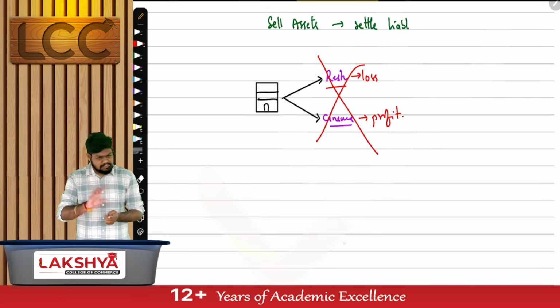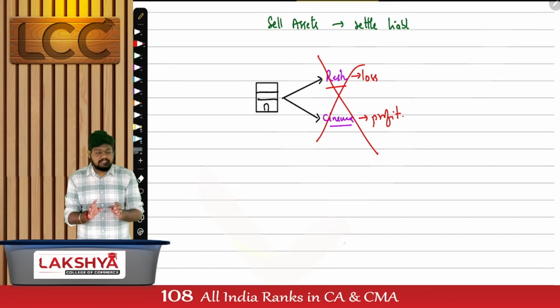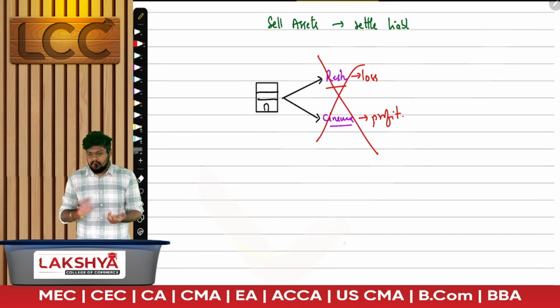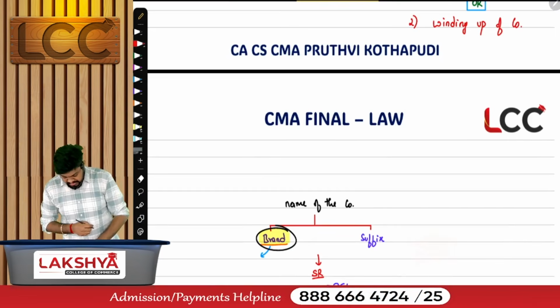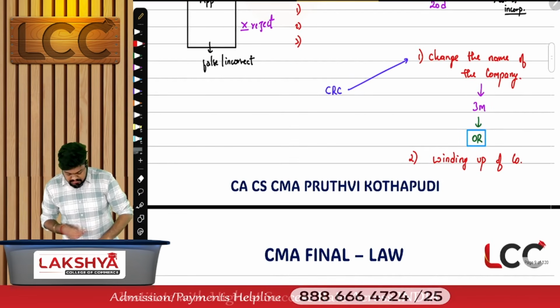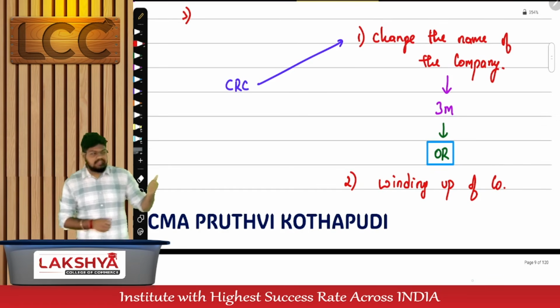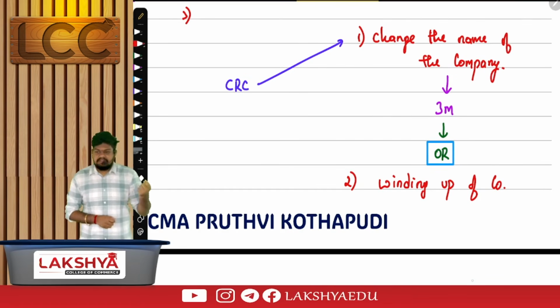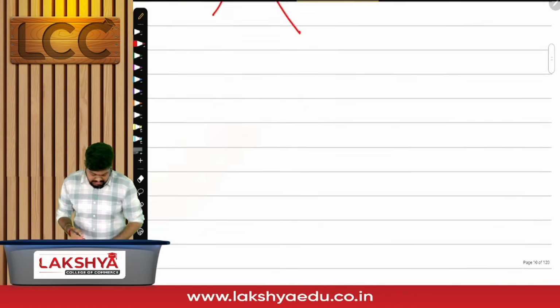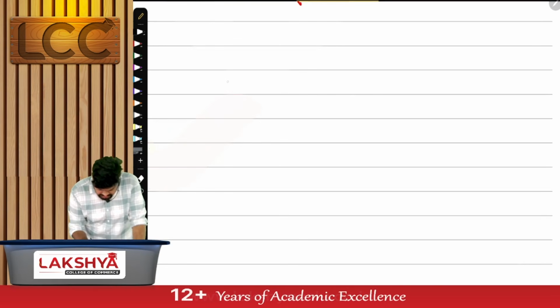But there are exceptions we'll discuss whenever the topic comes in. There are situations where we'll not wind up but liquidate. How and when we'll discuss it later. But come back to this. Winding up of a company is one of the options given. So we have to sell all the assets, settle all the liabilities. I want a little more detailed answer on it with the timelines also this time.